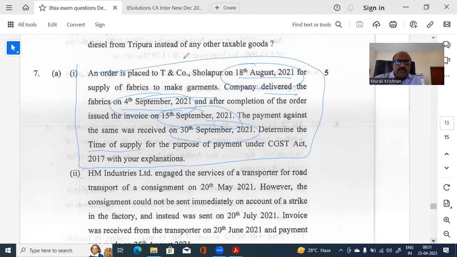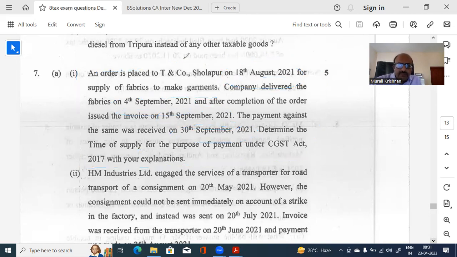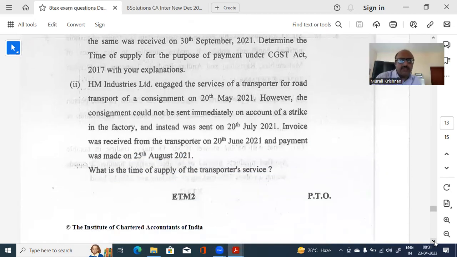Okay. We'll look at the answer and then read the next problem and then look at the answer together. So the dates are, it got the order on 18th, delivered the fabrics on 4th, and after completion, it invoiced on 15th. The payment was received on 30th. So what is the time of supply is what they want you to check. Let us look at the next.